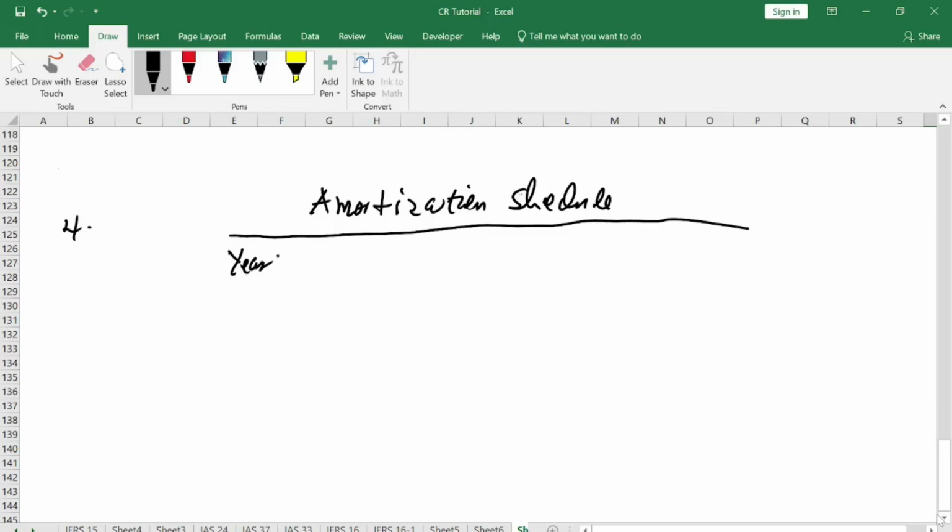So you start with your years, your balance brought forward, your interest. The interest is 18% at the beginning. Then our regular lease payment. Then we finalize it with our closing balance carried forward.